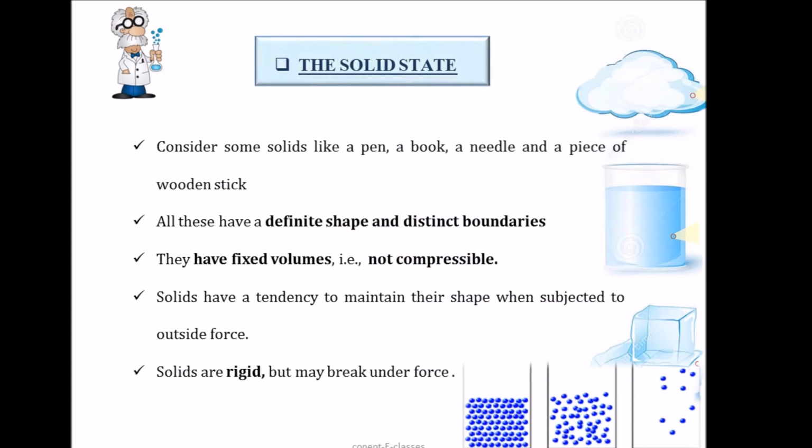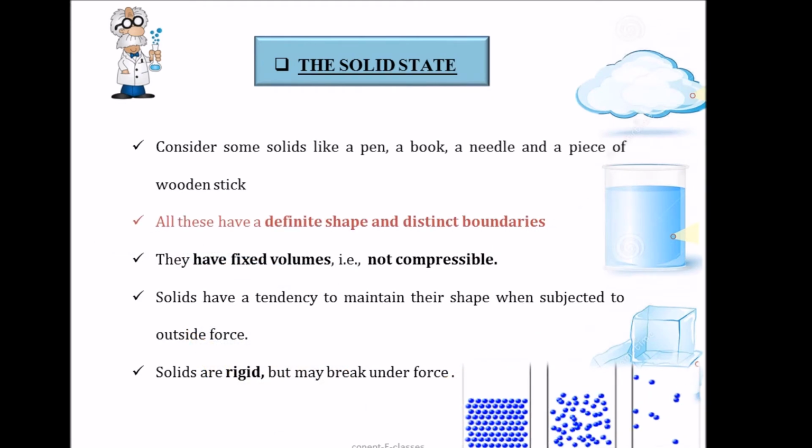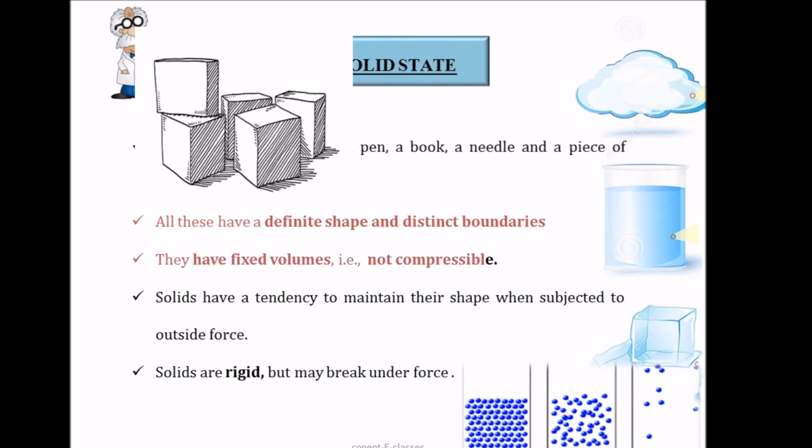The first state of matter is the solid state. Consider some solids like a pen or a book, a needle or a piece of wooden stick. If you try sketching the shape of these articles, we are able to understand that they have a definite shape and distinct boundaries. So the first property of solids is that they have a definite shape and distinct boundaries. They also have fixed volumes and they are not compressible.